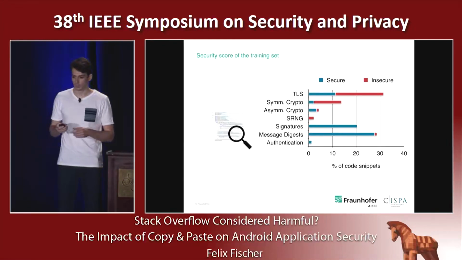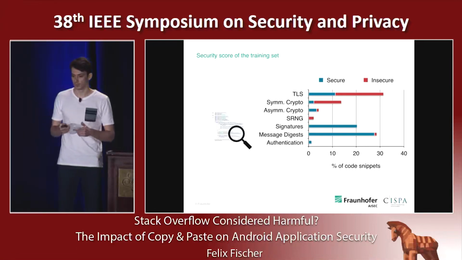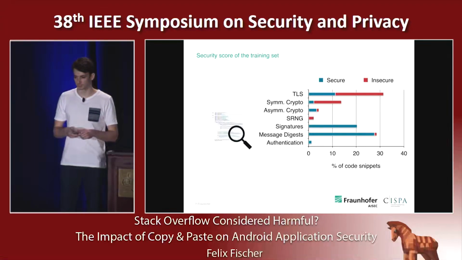First, let's have a look at the training set. Here you can easily see that TLS and symmetric cryptography are those categories that have the most insecure code snippets. This already shows an indication that there is a correlation to the security issues I was presenting during the introduction. But on the other side, we also have a lot of secure code on Stack Overflow, for instance, for signatures or message digests.